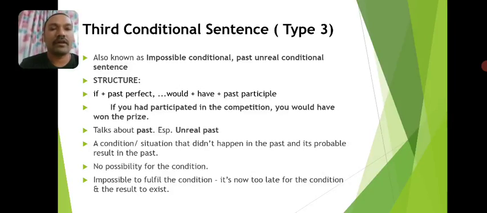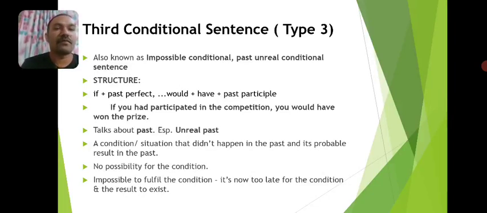Let's first have a small discussion about the structure. If you look at the structure, in the if clause, past perfect tense is used to specify the condition. And coming to the main clause, the modal would followed by the helping verb have plus the past participle form of the verb is used in the main clause.